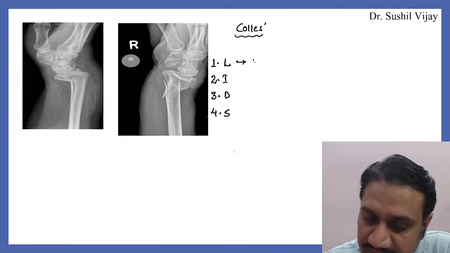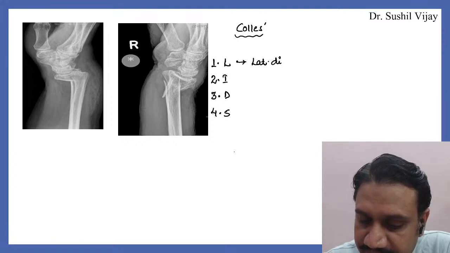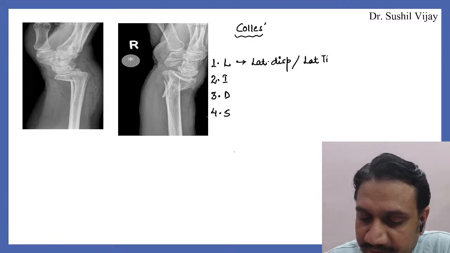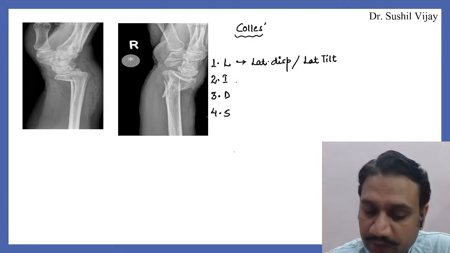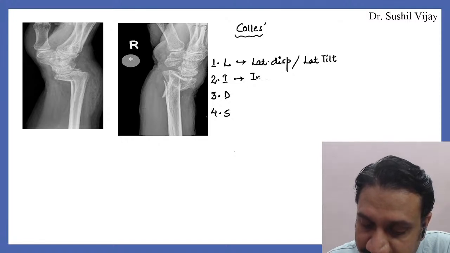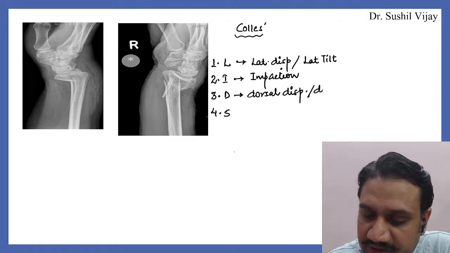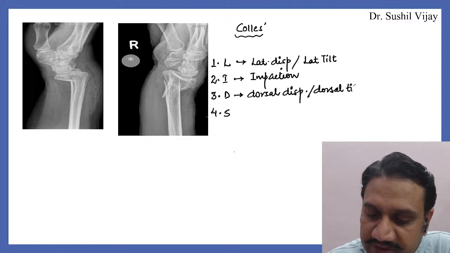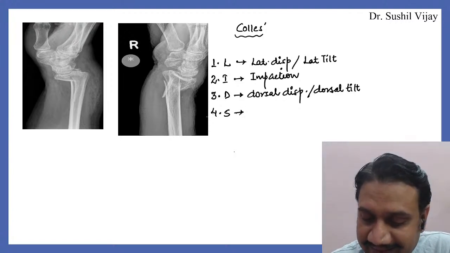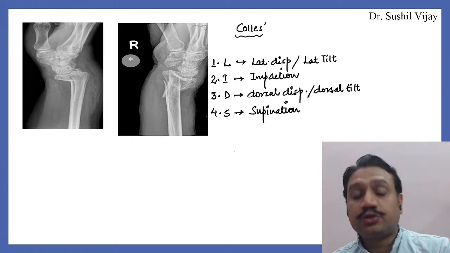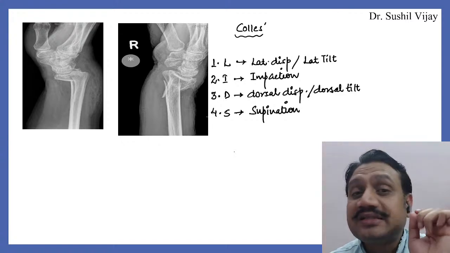L stands for lateral displacement and lateral tilt. I stands for impaction. D stands for dorsal displacement and dorsal tilt. And S stands for supination. So these are the six displacements which are seen in Colles.